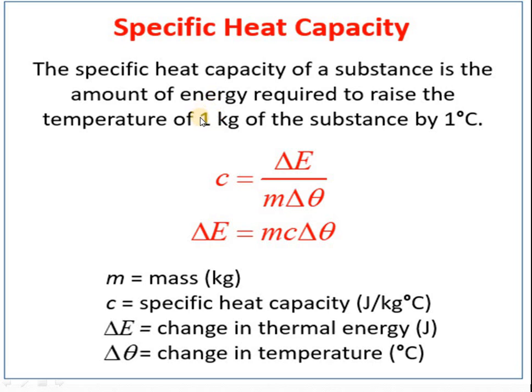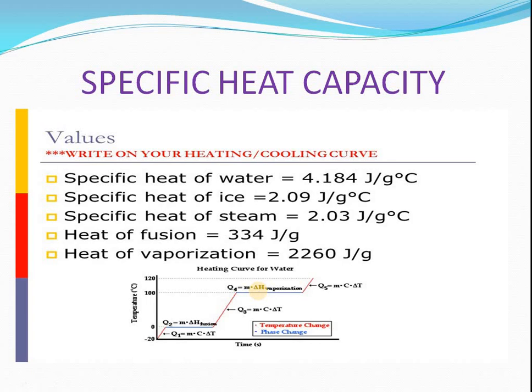Okay, so if you are taking 1 kg, specific means changing the temperature by 1 degree Celsius. How much heat is required? That is called specific heat capacity. So these two properties, specific latent heat and specific heat capacity, are very important to us. See here, specific heat of water is 4.184 joule per gram degree Celsius. It means to change 1 gram of substance by 1 degree Celsius, we need 4.184 joule of energy.